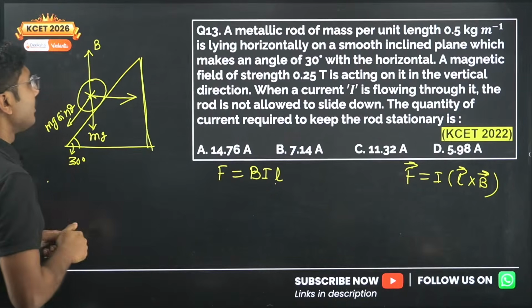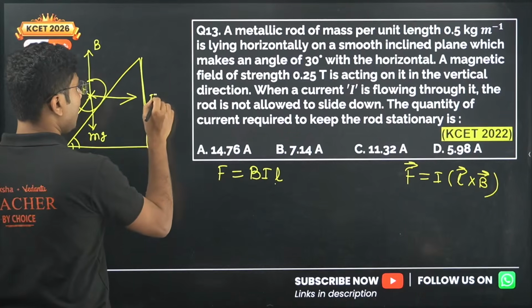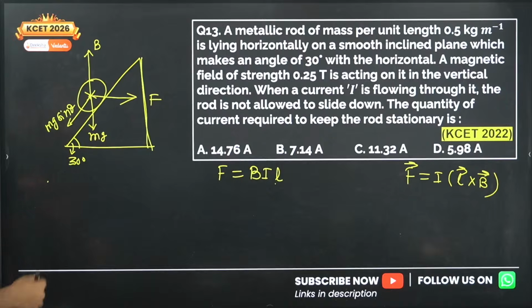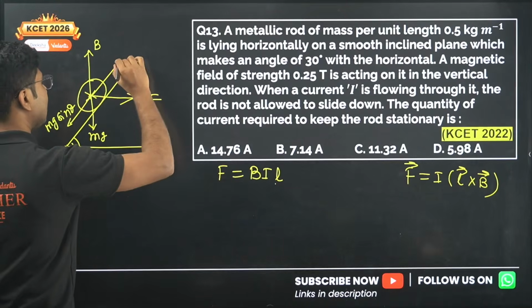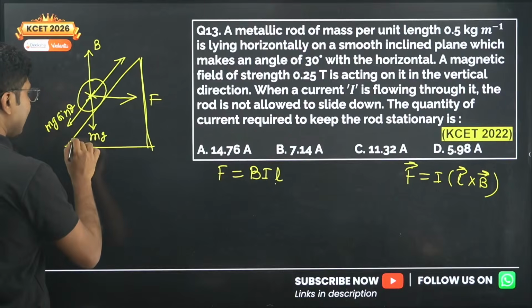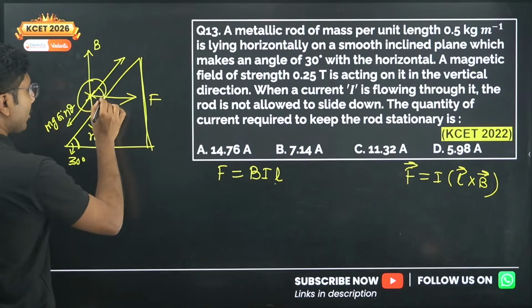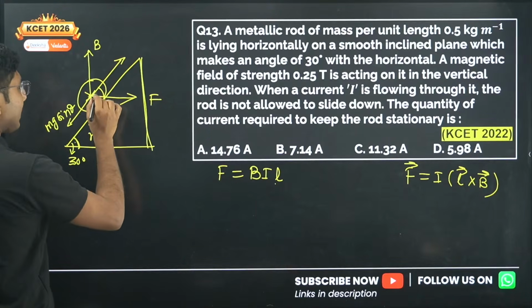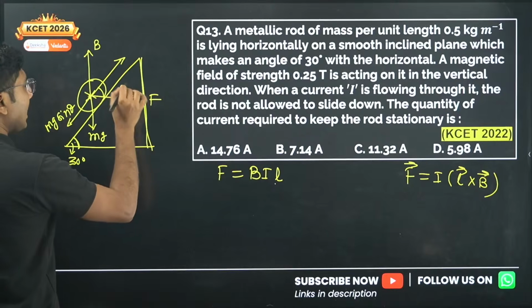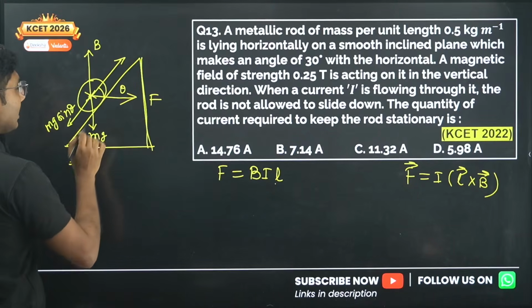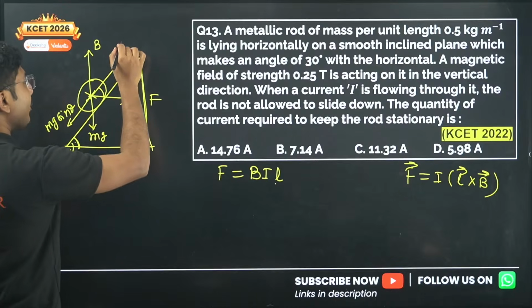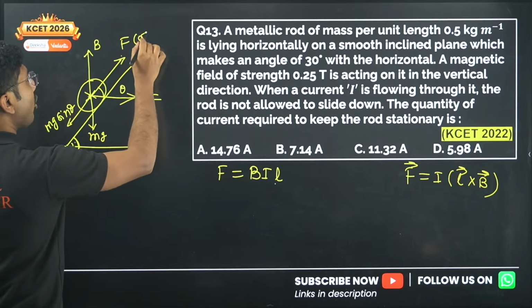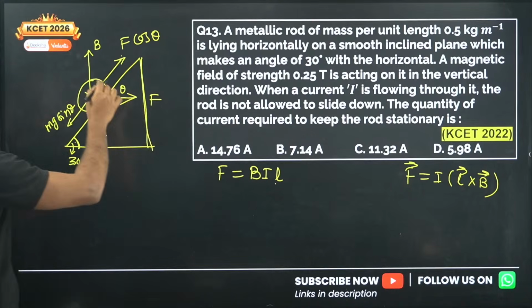So this is the direction of force, but this force alone is not balancing it. This force will have a component in this direction. If this angle is theta, then this angle will also be theta, a similar angle. That means this is 30 degrees, so this will also be 30 degrees, and this component will be F cos theta, because it's the adjacent angle.